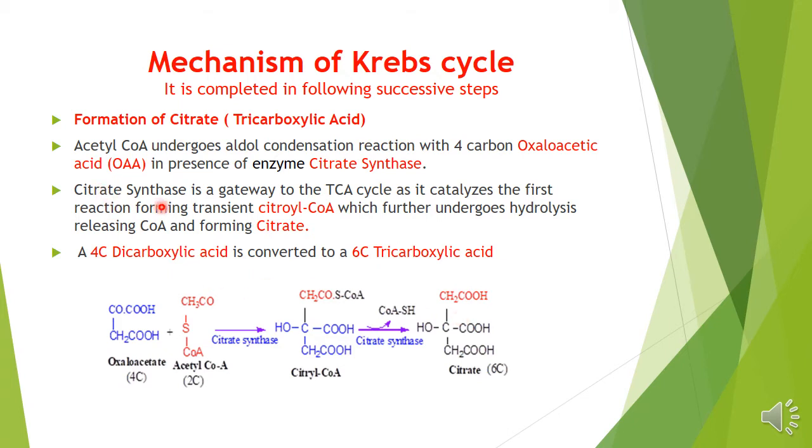Citrate synthase is a gateway to the TCA cycle, as it catalyzes the first reaction, forming a transient citryl CoA, which further undergoes hydrolysis, releasing CoA, and then forming a citric acid.